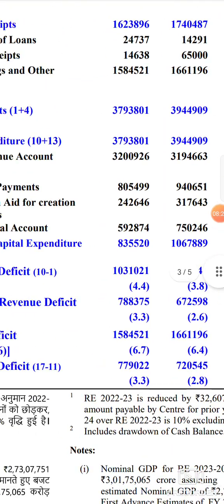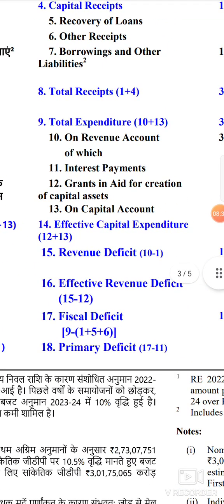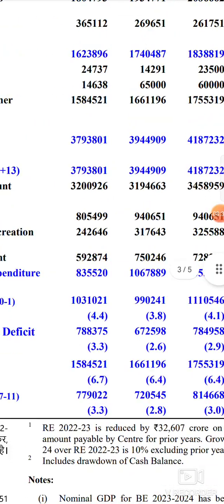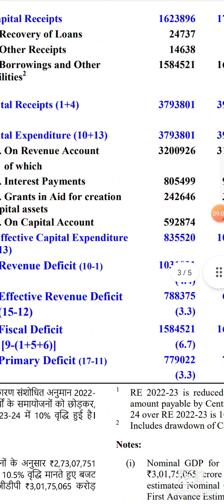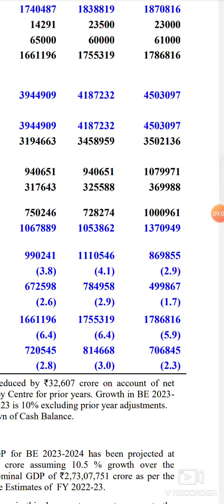Now on that revenue account, of which interest payments, how much are the interest payments? 10,79,971 is what the government of India is expecting. It is not an actual figure. The actual figure may vary, which we will come to know next year or the year after. But they are expecting that we might be spending nearly 10,79,971 for interest payments. And grants in aid for creation of capital asset. See, what is this grants in aid for creation of capital asset? I will explain in a few minutes, but please hold on.